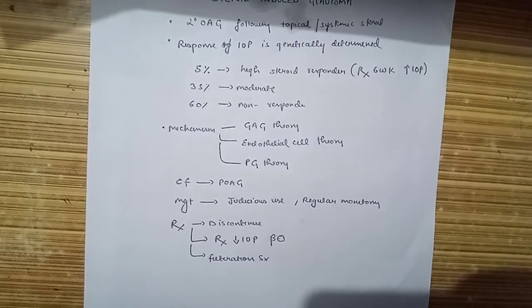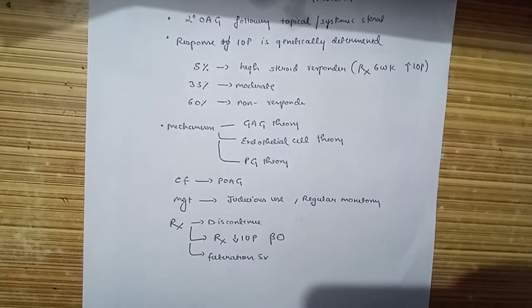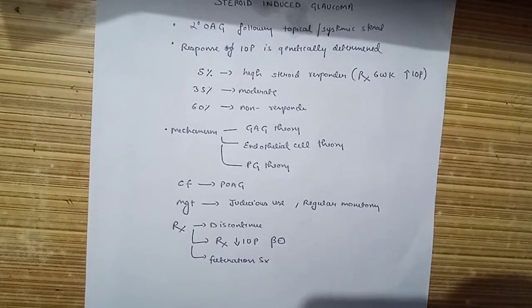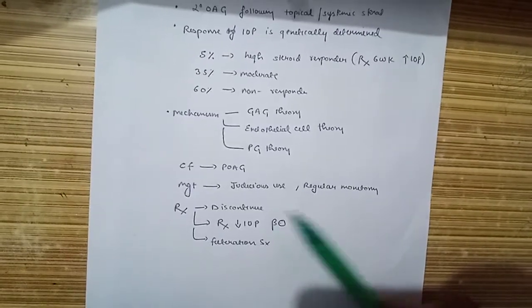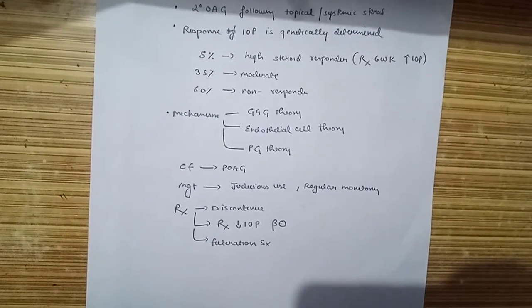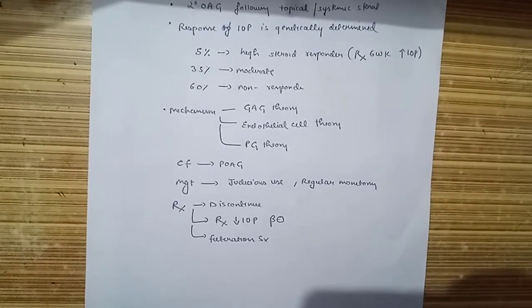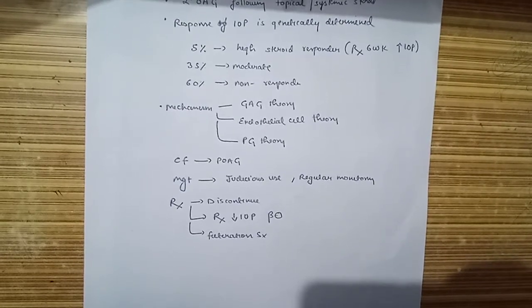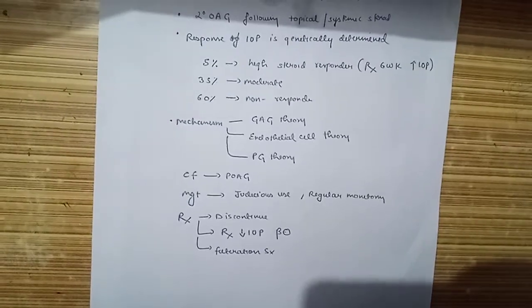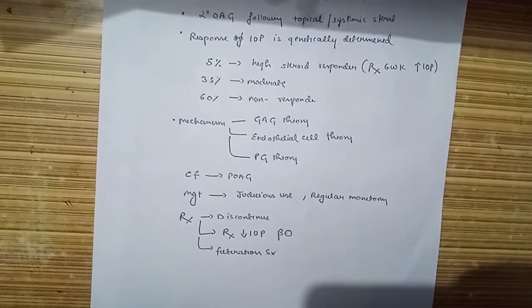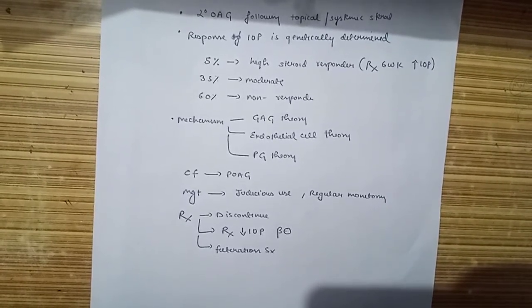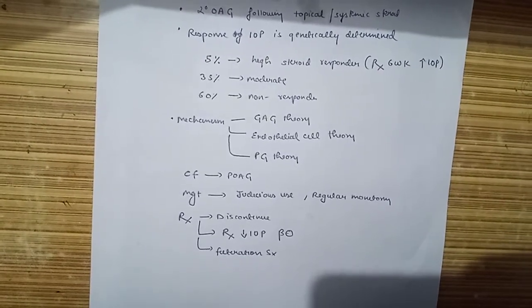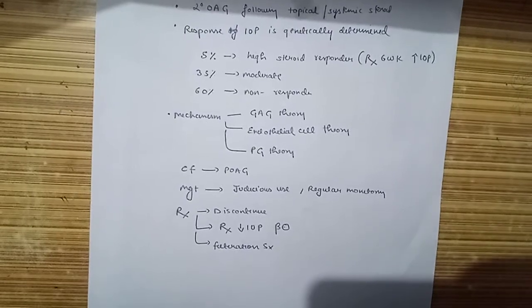The management includes judicious use of steroids, and while the patient is on steroids, we should regularly monitor his IOP. The treatment is to discontinue the steroid until the eye is at rest. The treatment also includes lowering the IOP by giving beta blockers. The beta blockers that can be given include timolol maleate, which is contraindicated in asthmatic patients, where we can go for selective beta blockers. The other thing is we can also go for filtration surgeries.